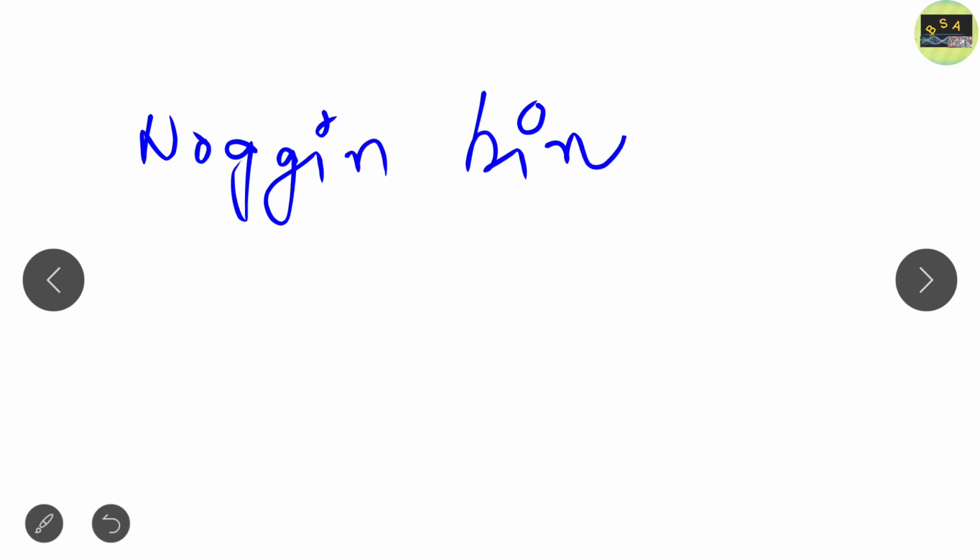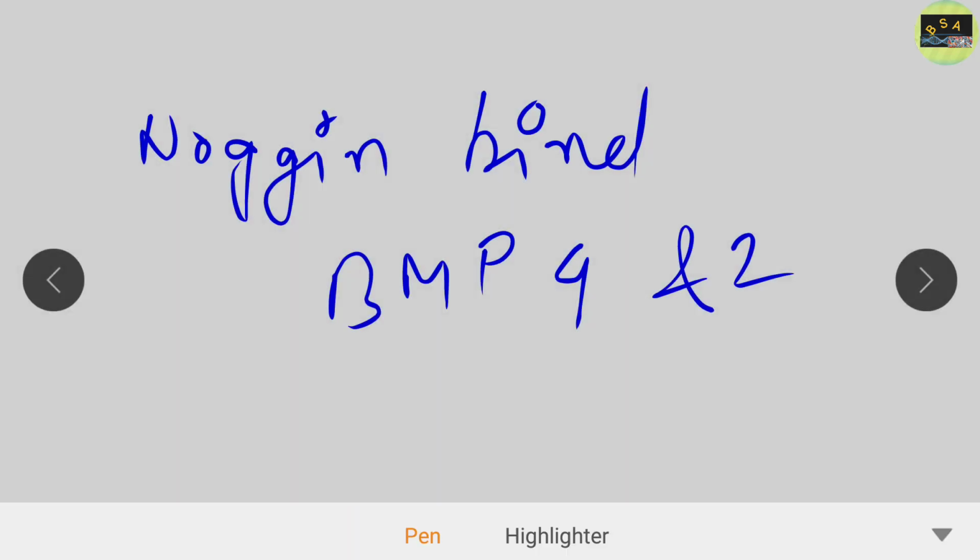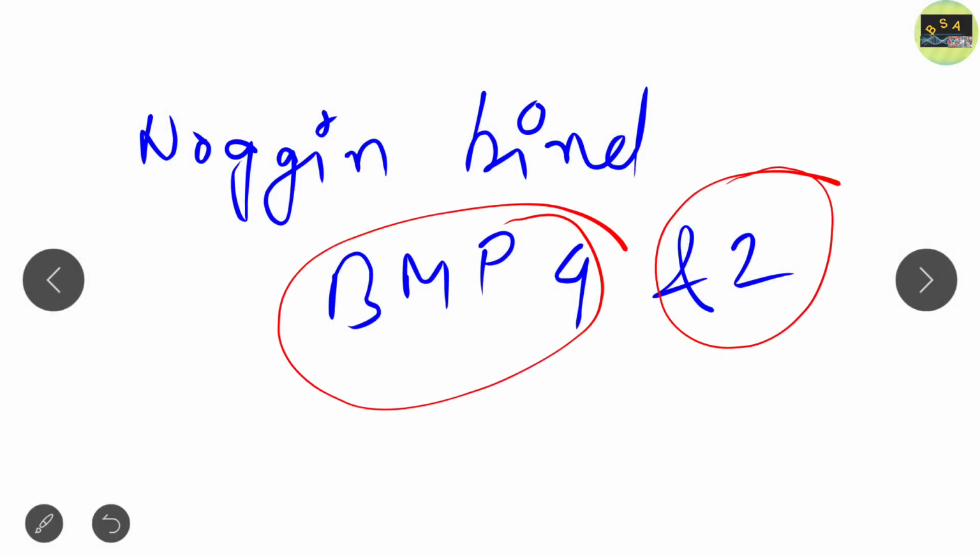Noggin binds with BMP4 and BMP2 and inhibits the receptor from binding them. Therefore it develops an embryo with complete rescued development.